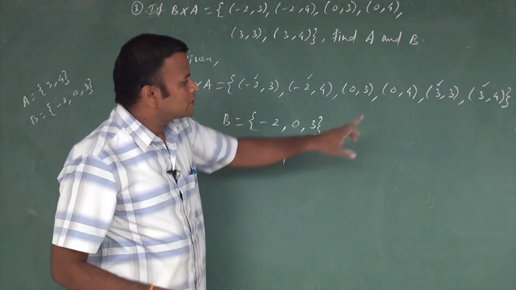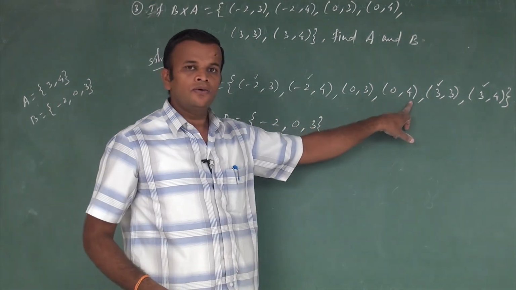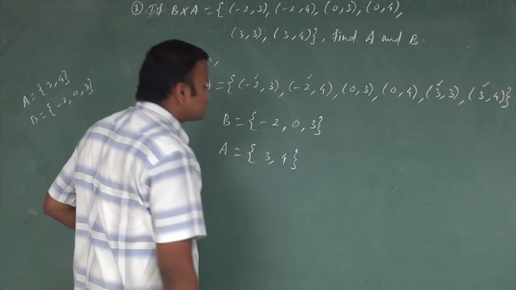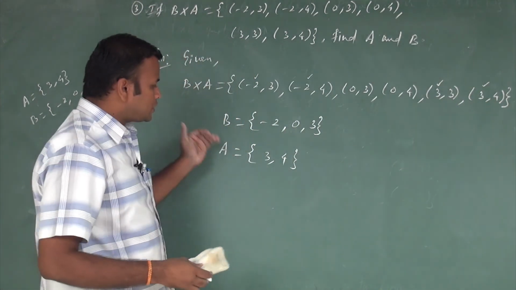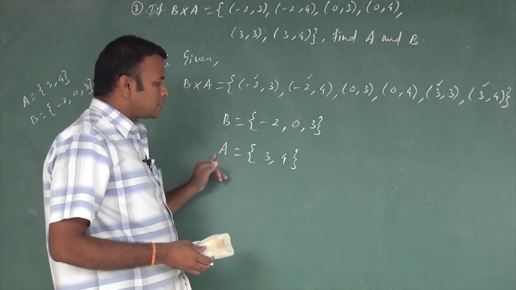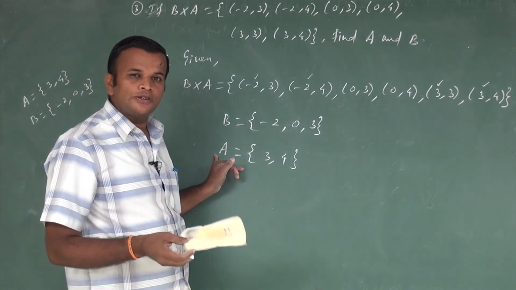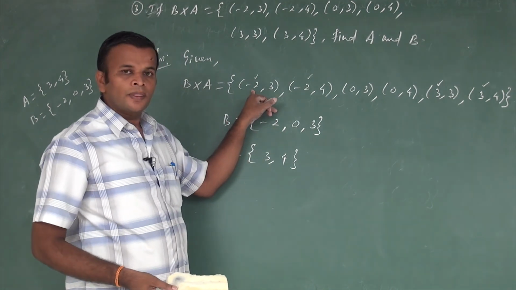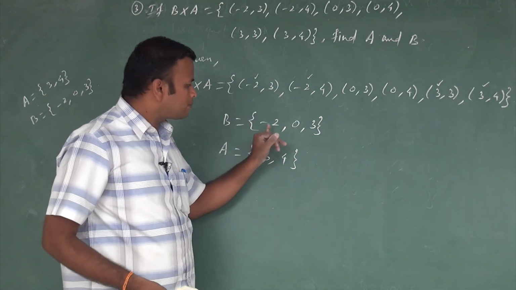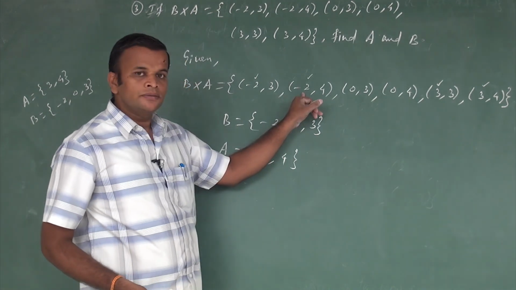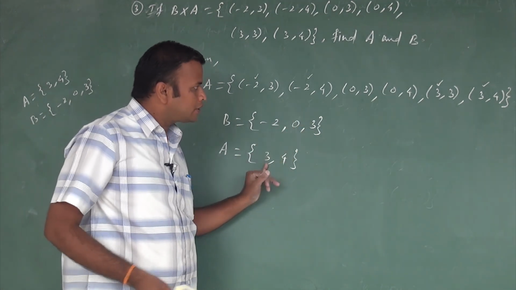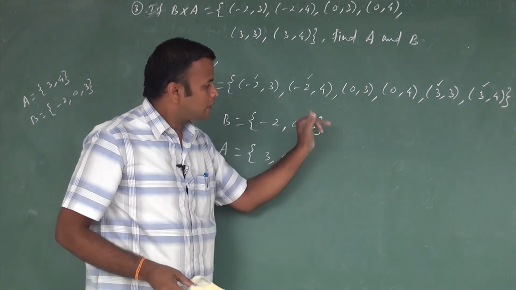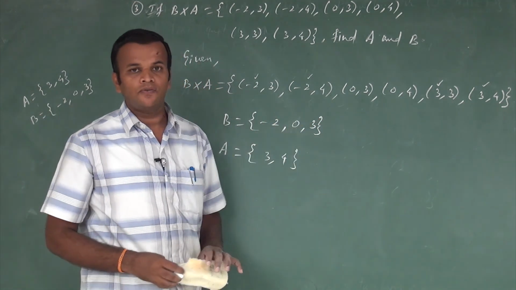The next numbers are again 3, 4, so these are the values of A. Now we check. Suppose we write B cross A. What is the first possible ordered pair? Minus 2, 3 is there. The next is minus 2, 4. The next ones are 0, 3, 0, 4, and 3, 3, and 3, 4.